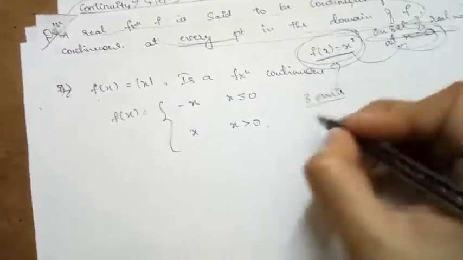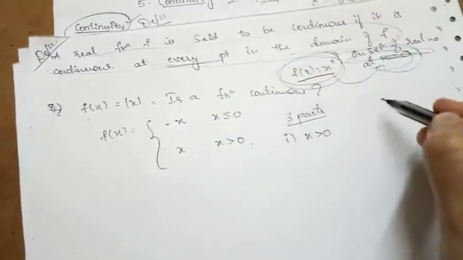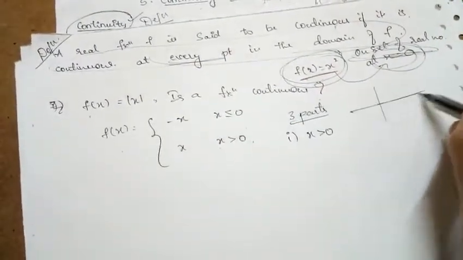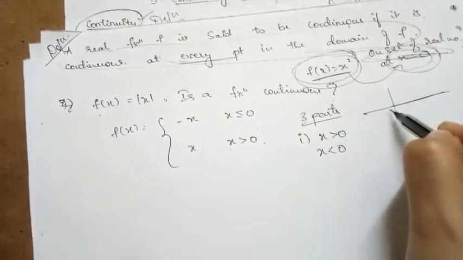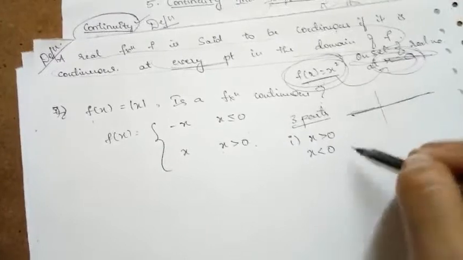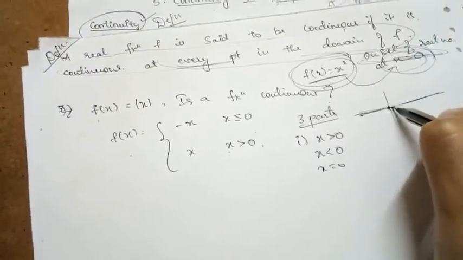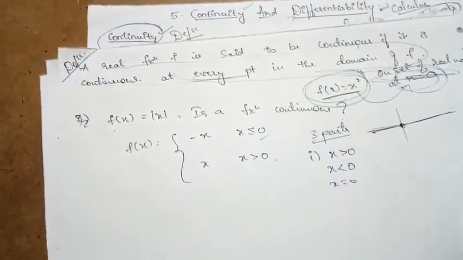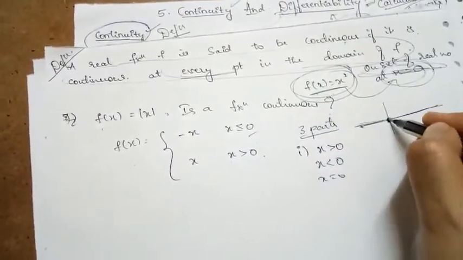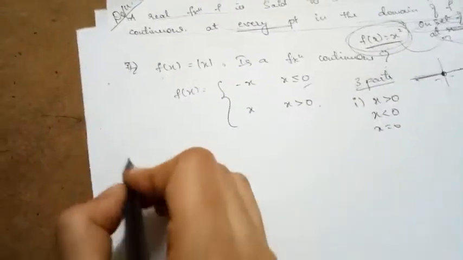The first part is when x is greater than 0, the second is when x is less than 0, and the third is at x is equal to 0. When we are checking at x is equal to 0, obviously the function has split at that point itself. So here we need to specify the left hand limit and right hand limit at that point. So let us go step by step.